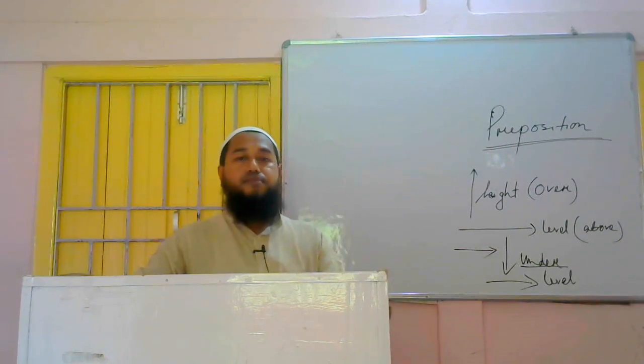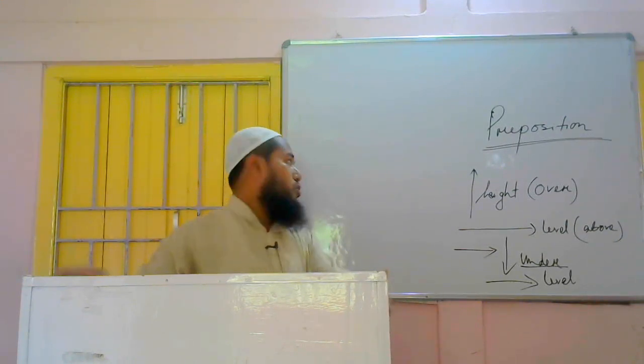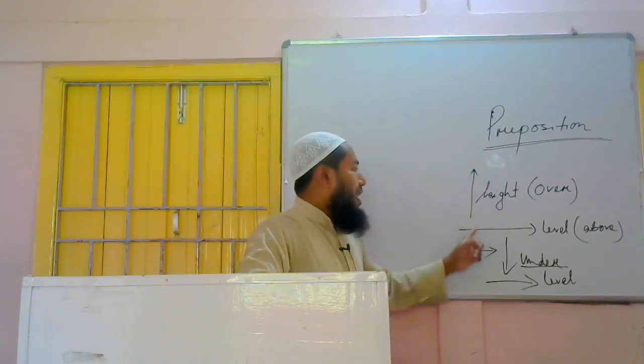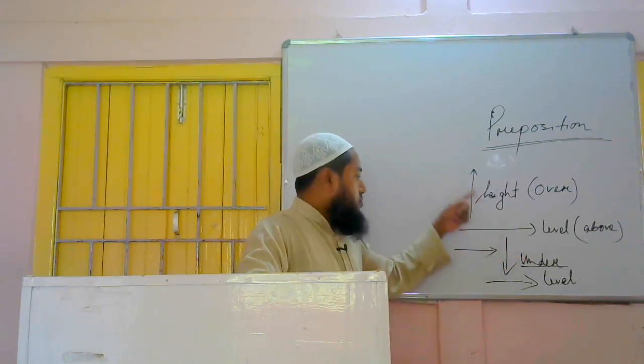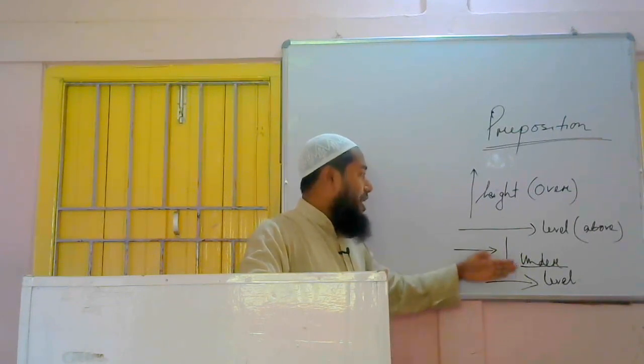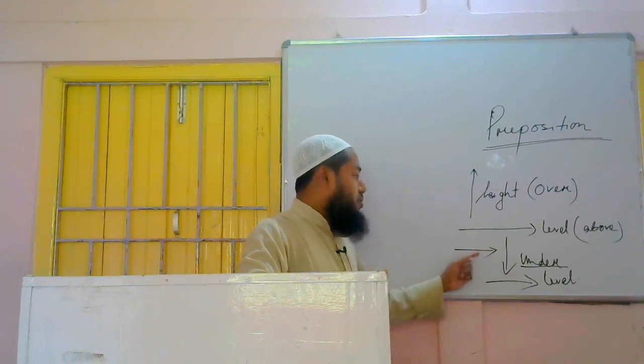Opposite of over is under. Opposite of above is below. So vertically height, over; level, above. Vertically height in negative sense, under; and horizontally level in negative sense, below.